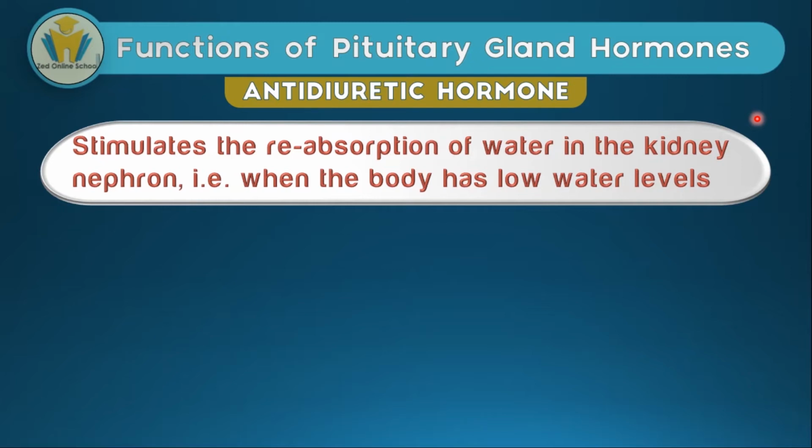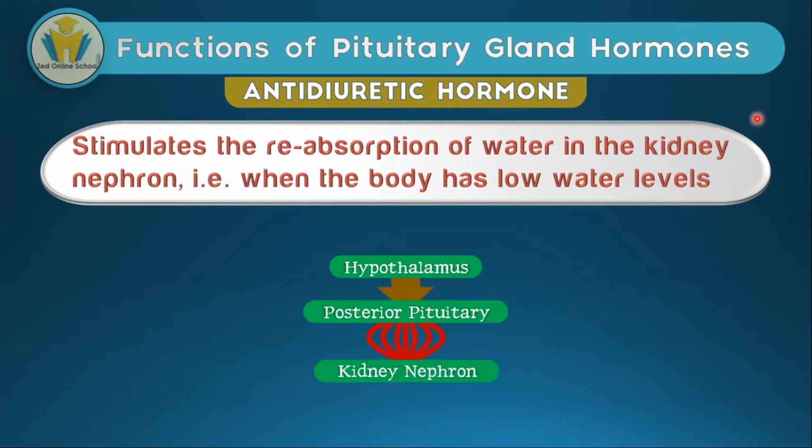Now, how does the antidiuretic hormone get released into the blood system? First, the hypothalamus sends down a signal to the posterior pituitary gland, then the ADH starts being secreted into the blood circulatory system, and then when that ADH reaches the kidney nephron tubules, it affects them in a fashion that they start reabsorbing water into the body.